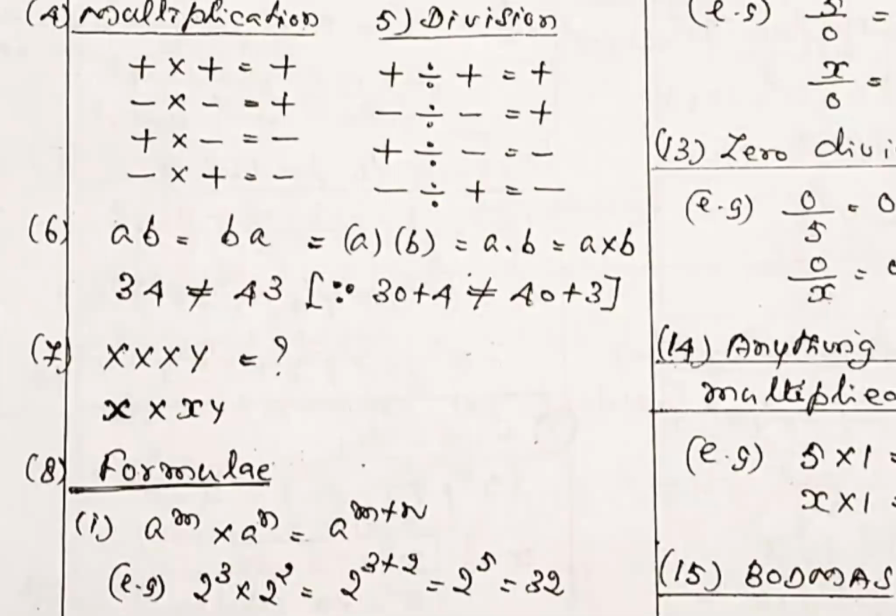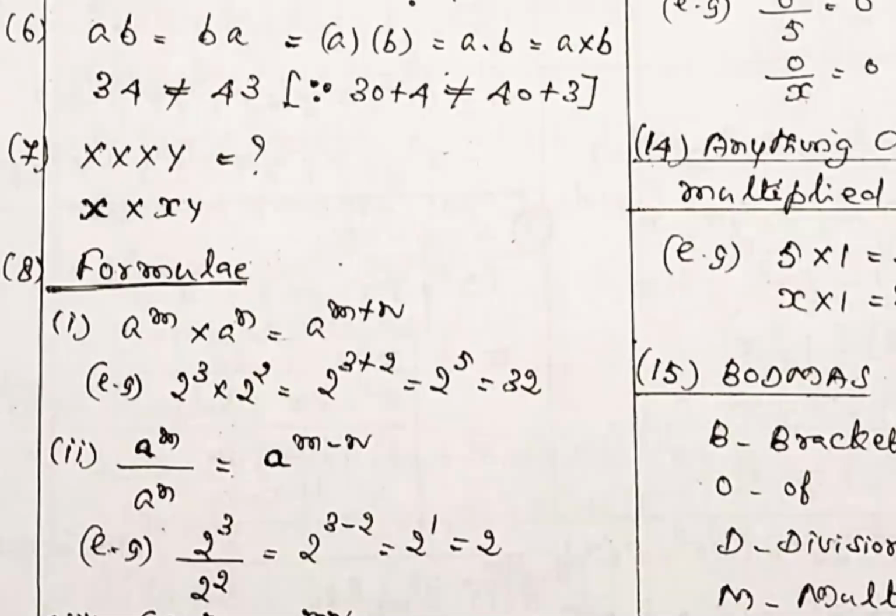Then the 7th one, note 7: x, y. Why this idea? Mostly small letters are used in algebra. The reason is that we want to identify the multiplication symbol. Otherwise we can't tell which one is multiplication. So that's why mostly small letters are used.